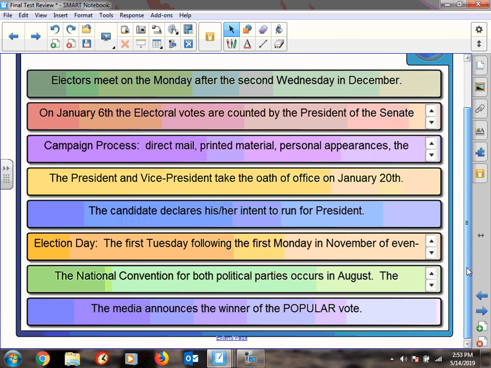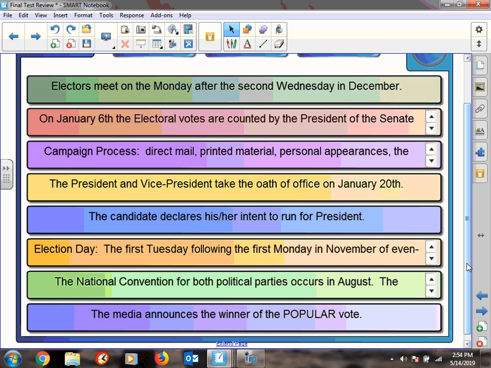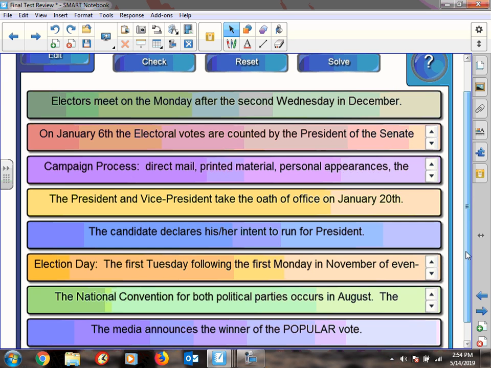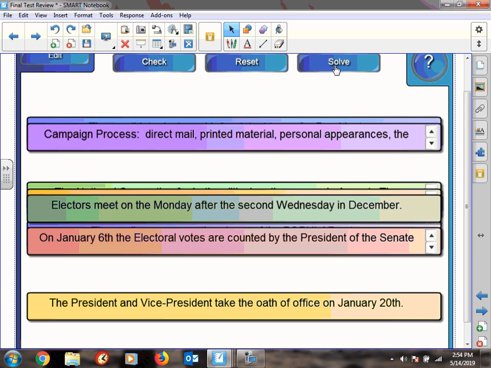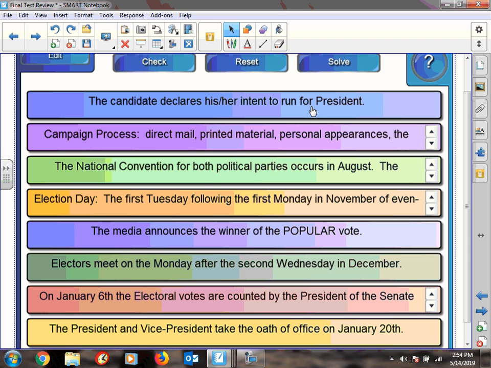Okay, here's a really big part of the test: what is the order that you go through in order to be elected president? I would strongly urge that you pause this and say, okay, I think I can put these in order. Okay, so I'm going to hit solve right now so you can see them in order. Isn't that cool? You declare your intent, you start campaigning, you have a political party, and suddenly you're starting to be called the nominee. You're no longer called the candidate. And the election day, and the media announces the winner of the popular vote.